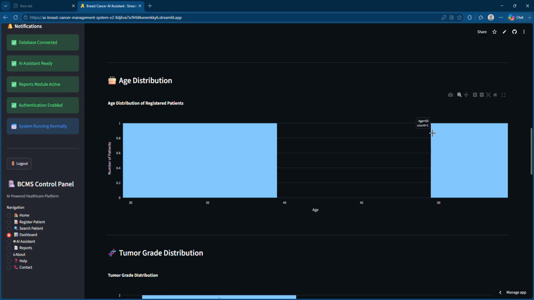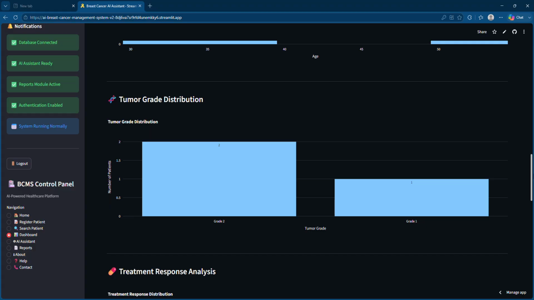You can see one patient aged 51, one aged 35, and one aged 30. So if you ask what kind of patients there are, from the 30 to 40 years category, two patients are there, right? That is the age gap or timeline.